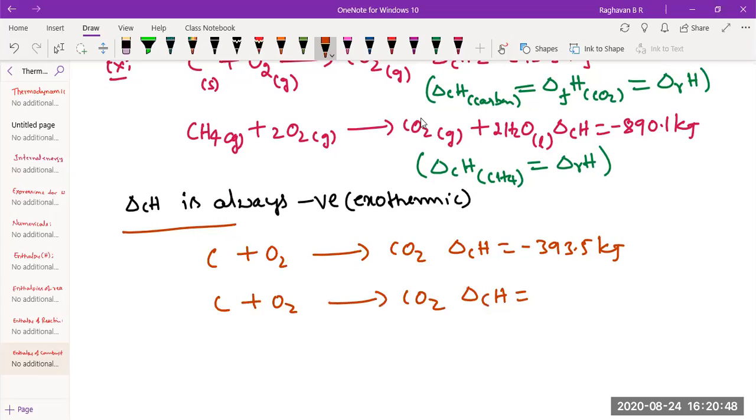It is minus 395.4. What is this, sir? You have written carbon, carbon. This is carbon in the form of graphite. This is carbon in the form of diamond. Look at the enthalpy of combustion of carbon in graphite, carbon in diamond, and the enthalpy changes. Can you comment on the stability of carbon in graphite and carbon in diamond?